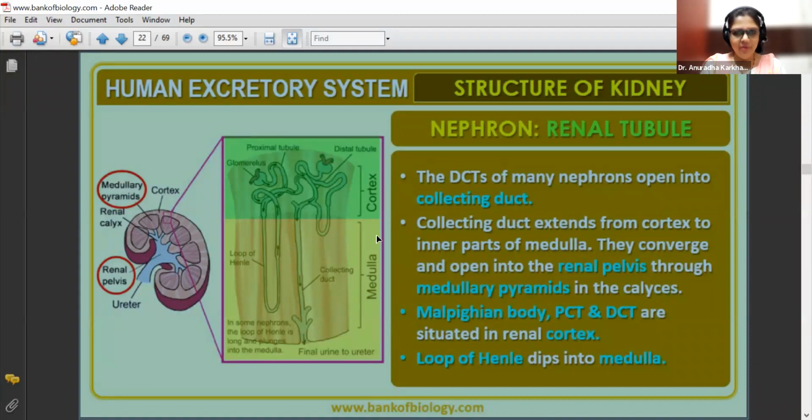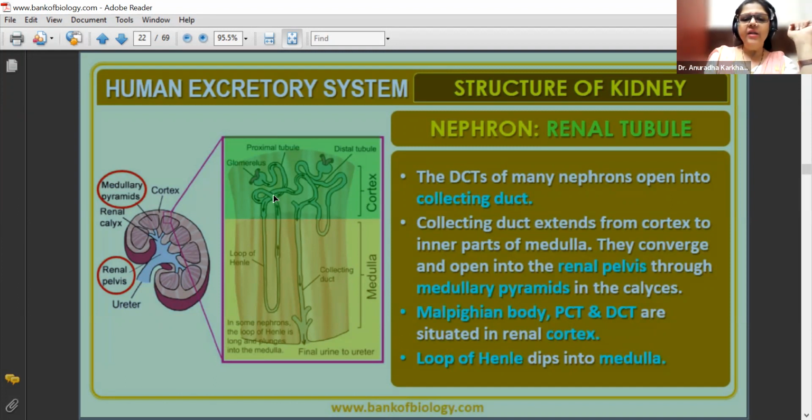If it were a straight tubule, we would drink continuously thousands of liters of water and excrete out thousands of liters of water. If it was a straight tube. Okay, so the more convoluted it is, the better the output would be. You will come to know. Well, so this is going to be your cortex and this is going to be your medulla.